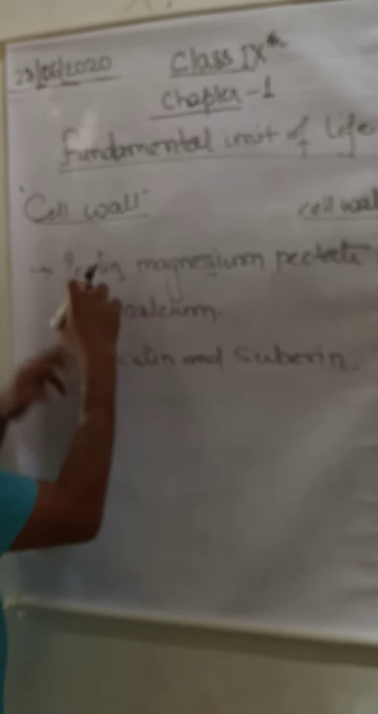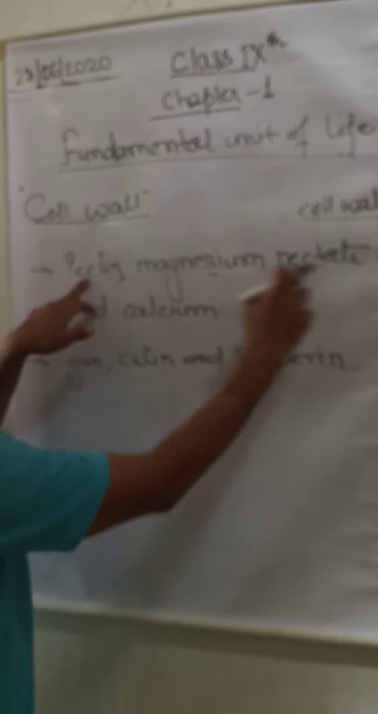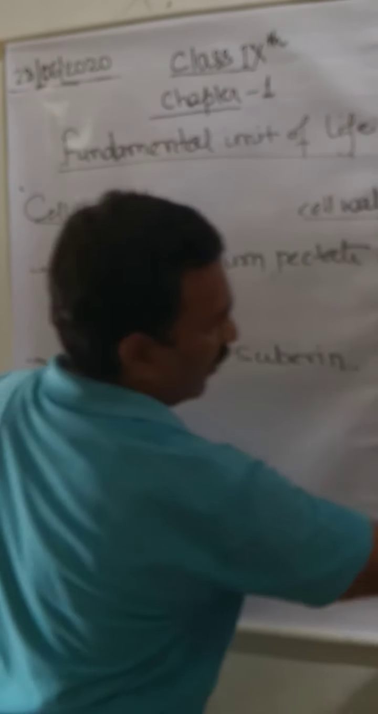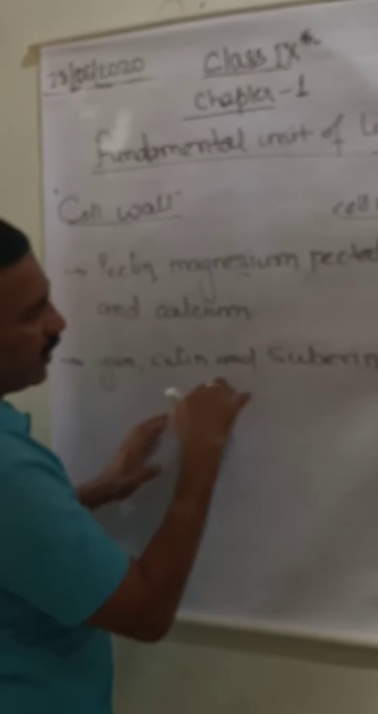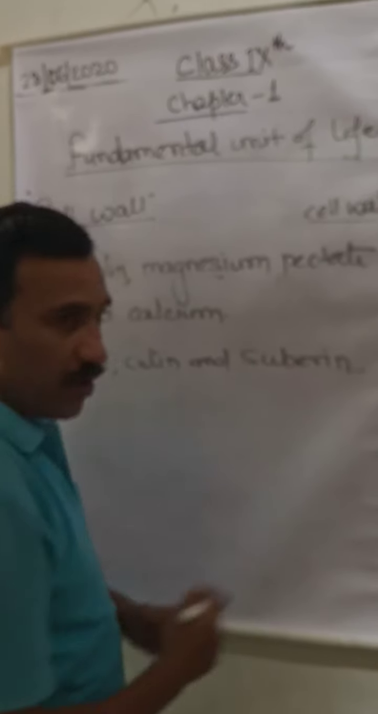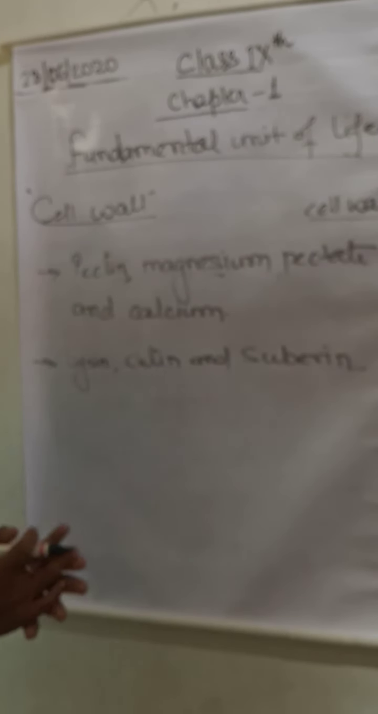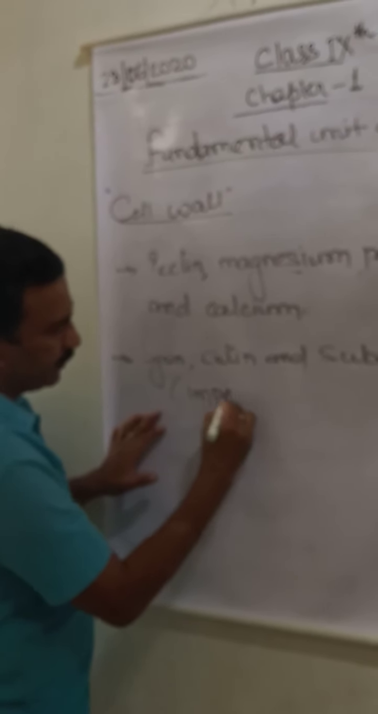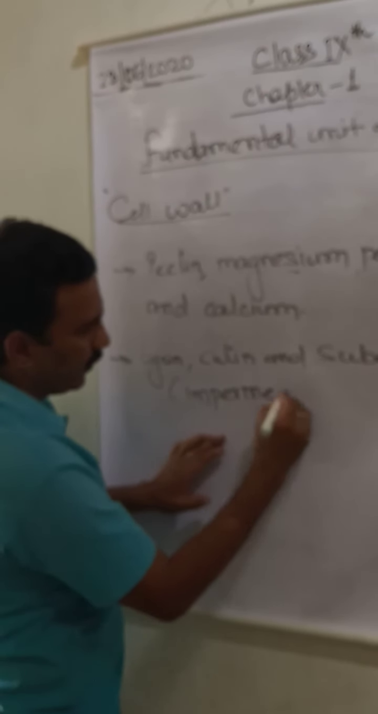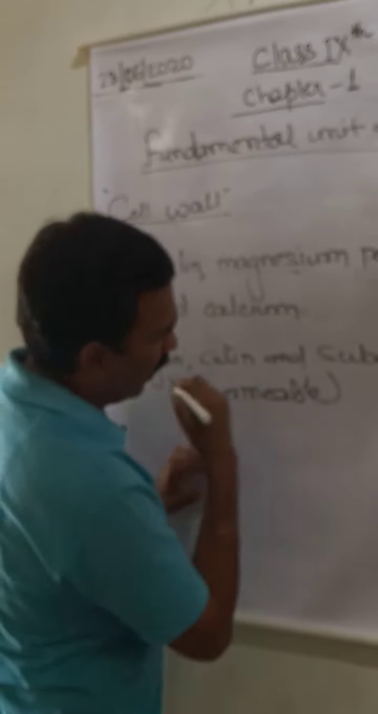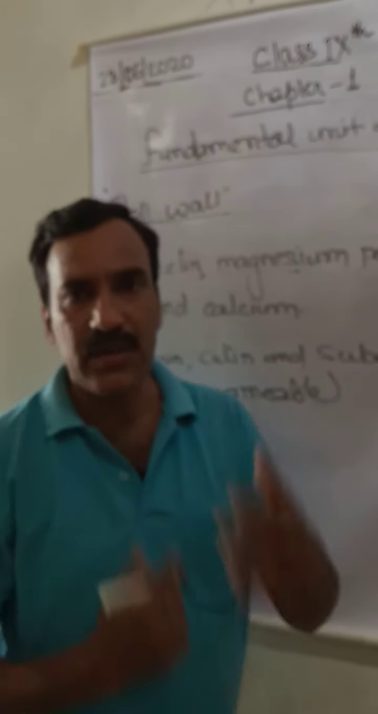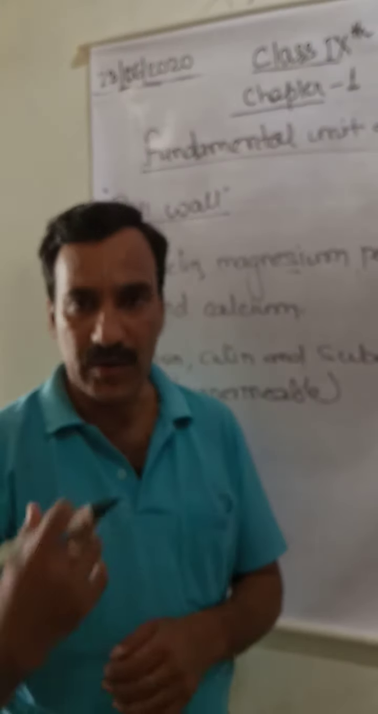The primary cell wall was made up of pectin, magnesium pectate, and calcium. Whereas the secondary cell wall, the cell wall inside the primary cell wall, is made up of lignin, cutin, and suberin. And of course, it is completely impermeable. That means substances cannot go in or move out.